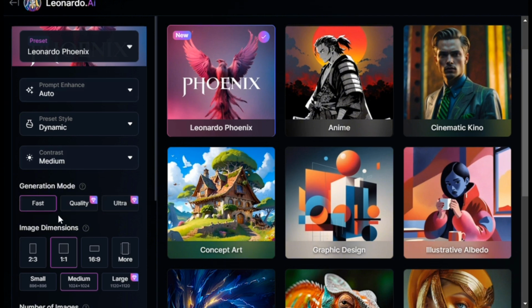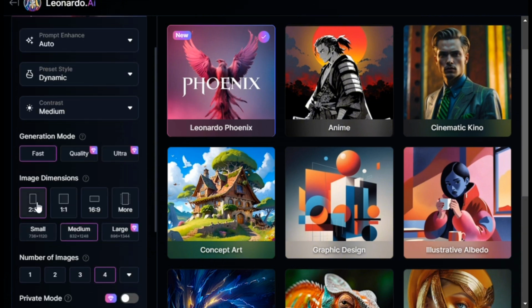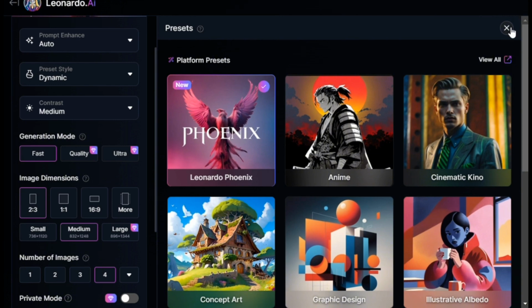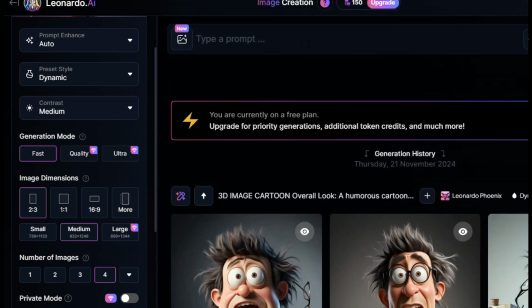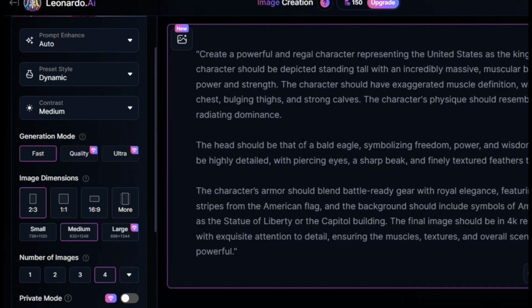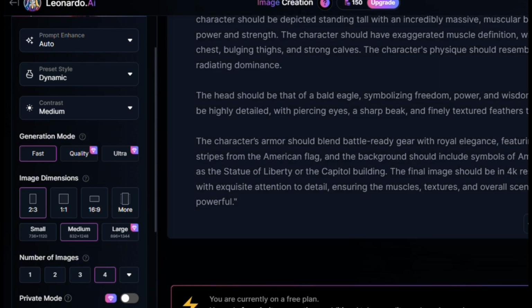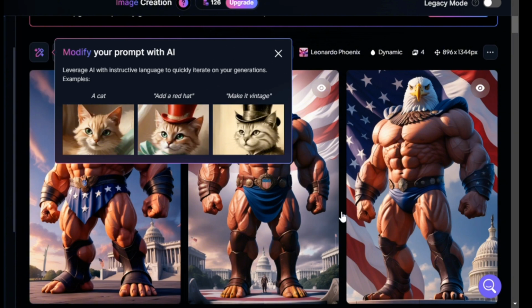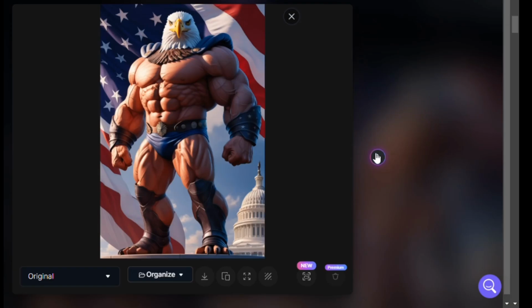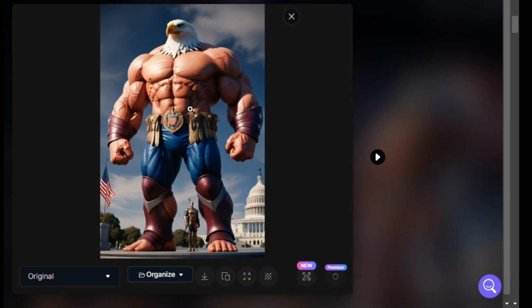Once we've selected that, let's continue with the settings. Here's where you'll set the image dimensions. Now, since we're working on content for platforms like YouTube Shorts and TikTok, we'll want to set it to vertical mode, 2.5 ratio. And this is going to ensure your image fits perfectly for those formats. All right, now it's time to input the description you generated from ChatGPT earlier. Paste that in the description box and hit generate. Then sit back and relax for a few moments as Leonardo AI works its magic.